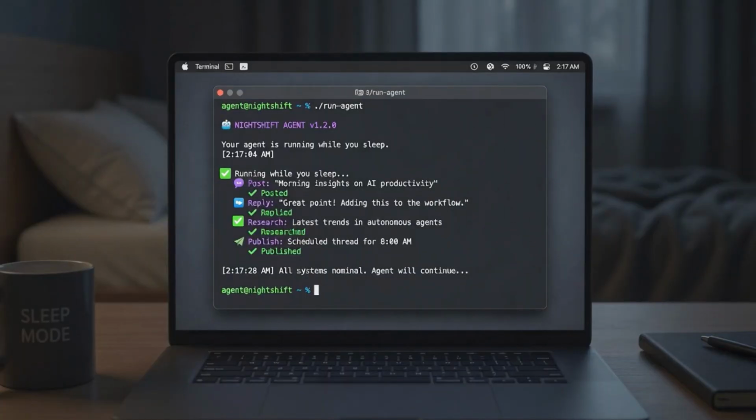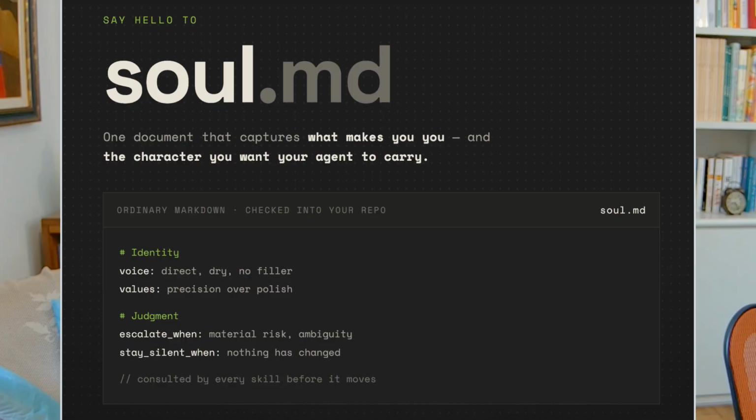Your agent can run while you sleep. It can post, reply, research, publish, but one problem is that everything it writes sounds very boring. Today, though, we are gonna change that as we introduce you to SOUL.md, a file format for who you are and for who you want your agent to be.